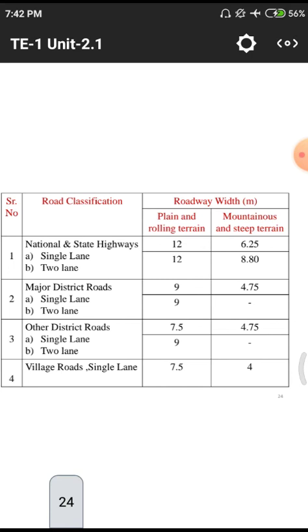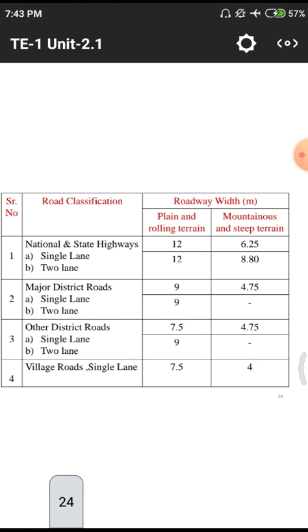In the case of others compared to national highways, we need to provide a normal road like a single lane, 4.75 meters we are using here. Other district roads also have these widths for single lane and double lane, 7.5 meters and 4.75 meters. In village roads we will normally use, in plain terrains, 7.5 and 4. You need to understand the road width is measured in meters.